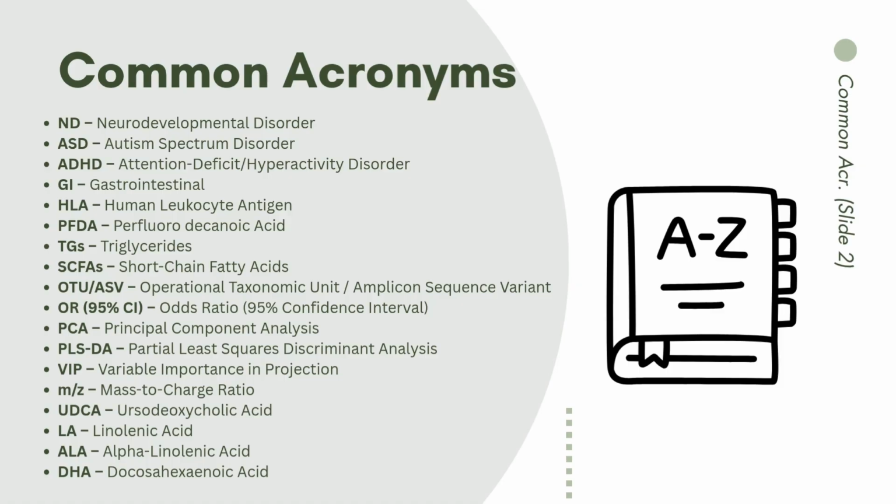Before we dive into the content, I just want to walk through some common acronyms that may appear throughout the paper. Many of these are central to microbiome research and neurodevelopmental studies. For example, ND refers broadly to neurodevelopmental disorders like ASD, which is autism spectrum disorder, and ADHD. There are also terms like HLA, CFAs, and PFDA.